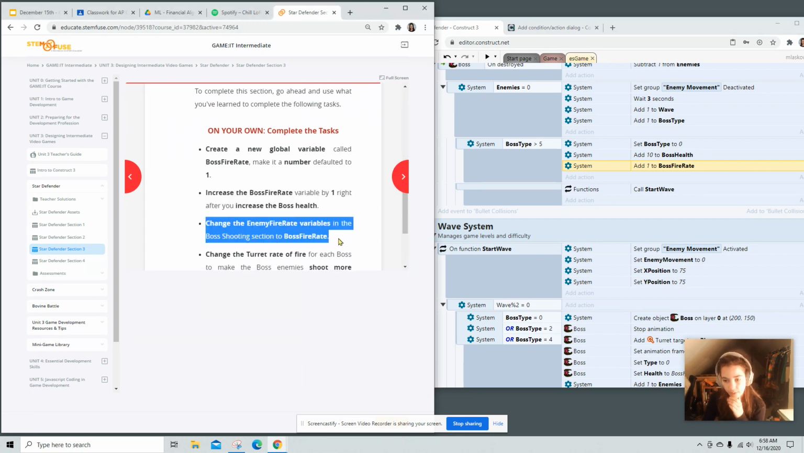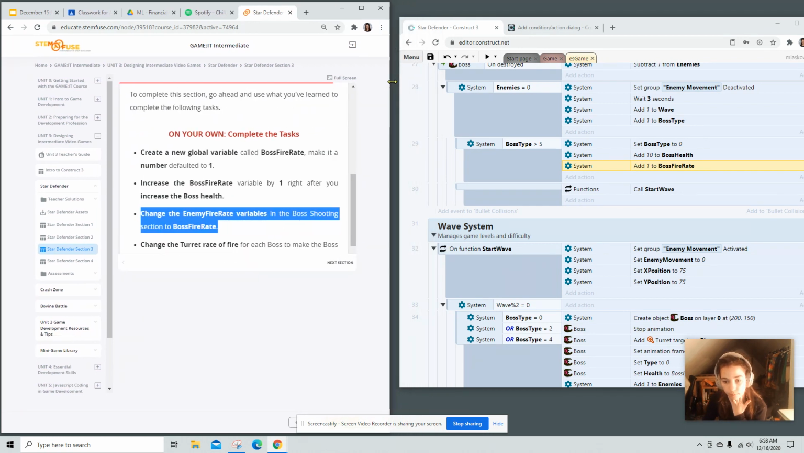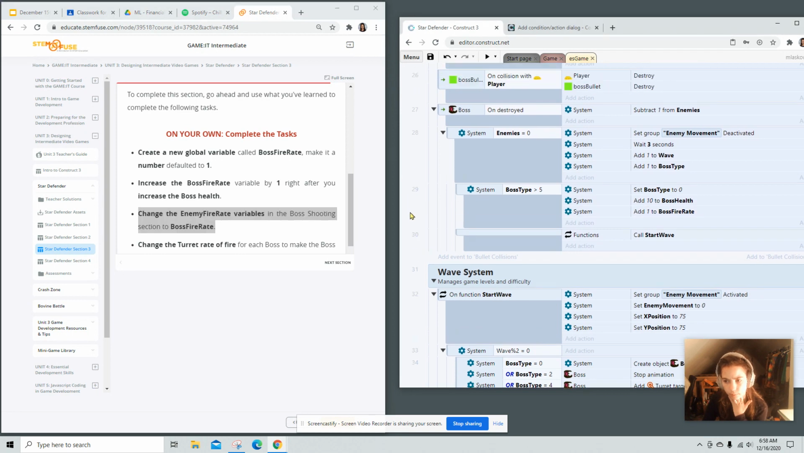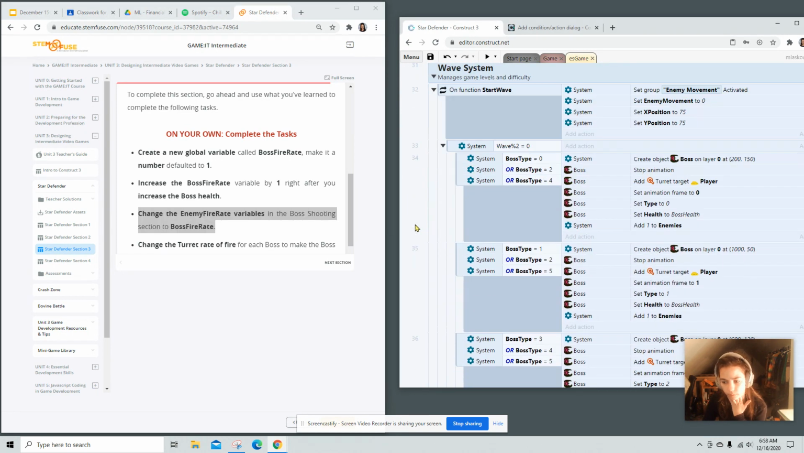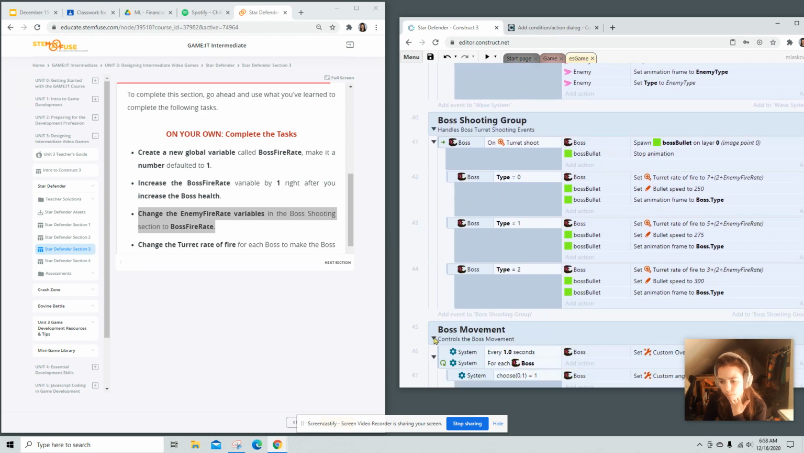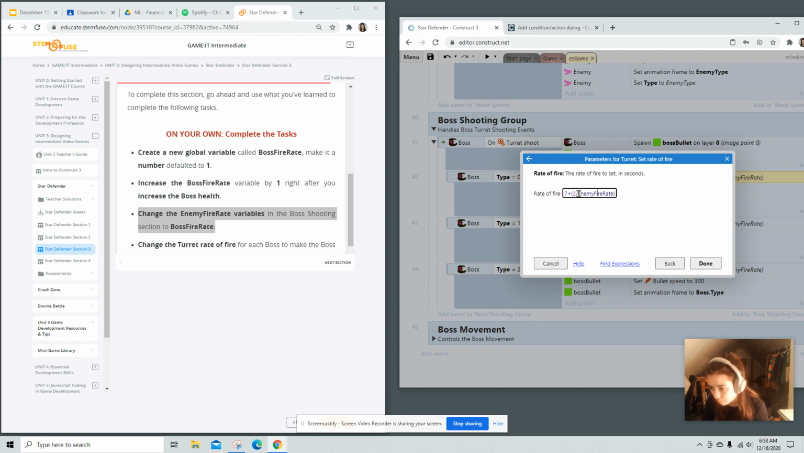Change the enemy fire rate variables in the boss shooting section to boss fire rate. Oh, here we go. Okay, so enemy fire rate variables. Oh, it must be this one. So rather than enemy fire rate, we're going to do boss fire rate. Not enemy, boss.